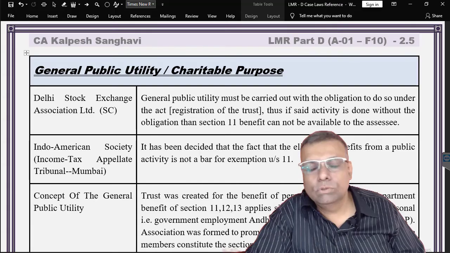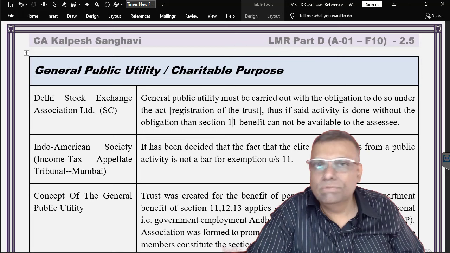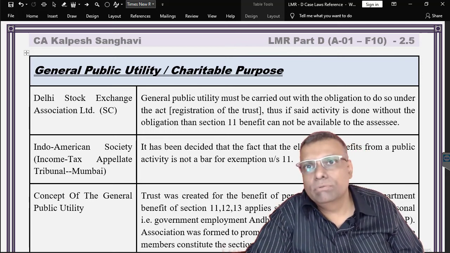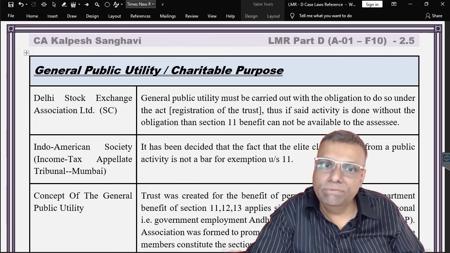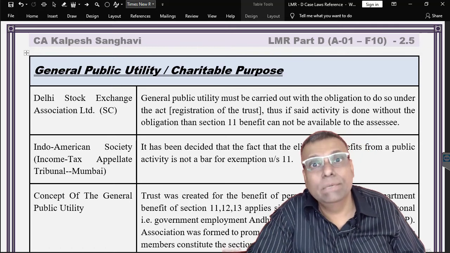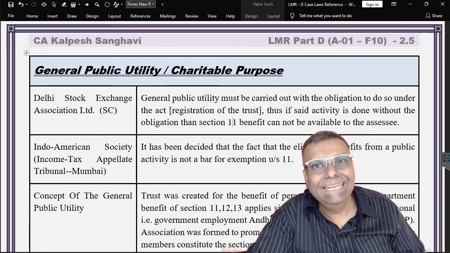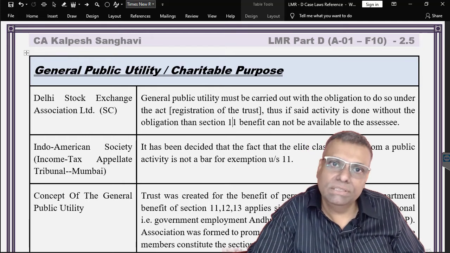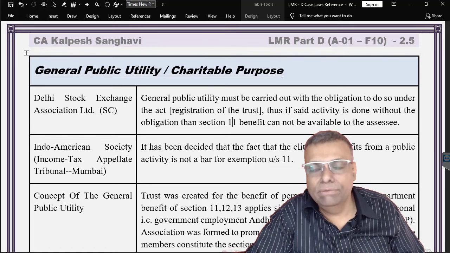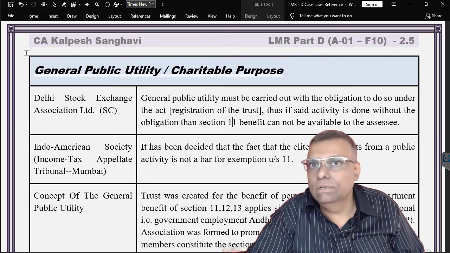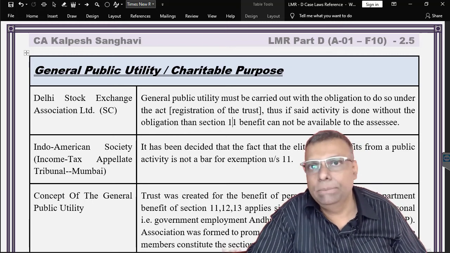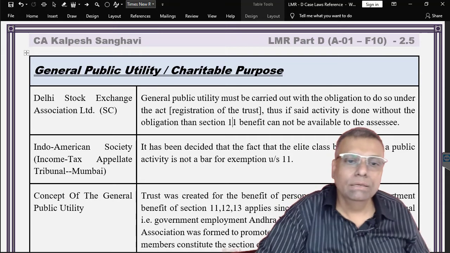Some of the conditions with respect to the charitable trust, and one of the basic conditions is that the trust property should be for the purpose of general public utility, or put differently, the trust property should not be used for private benefits. In other words, one of the key differences between a private trust and a public trust is that in case of a private trust, there will be identified persons who will take the benefit, and in case of a public trust, there will not be any identified people. It will basically be a group, class or section of people who will be taking the benefit.